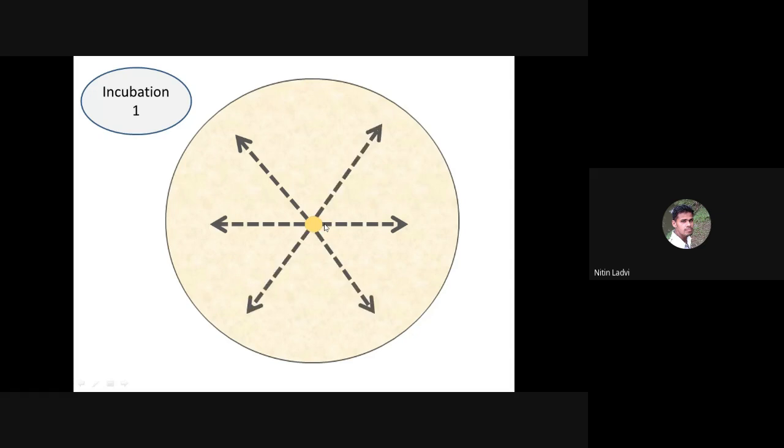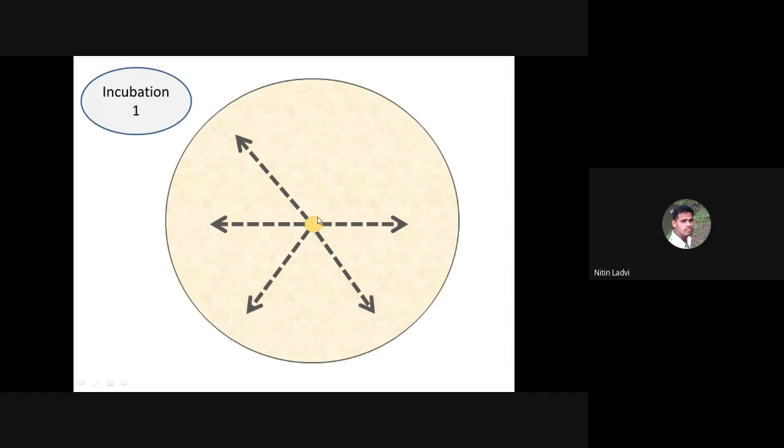These are nothing but the streaks of a test organism inoculated from the center to the periphery of the plate. You are supposed to inoculate this test organism radially from the center of the plate, just nearby the colony of the antibiotic producer, towards the periphery. Whatever direction I just showed in that animation, accordingly you are supposed to inoculate. So this is the streaking line of the test organisms.